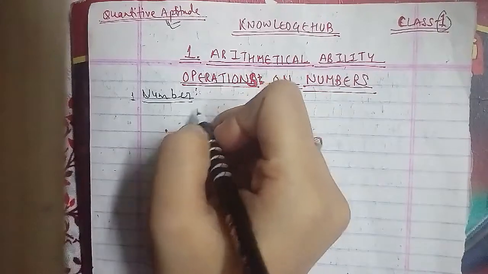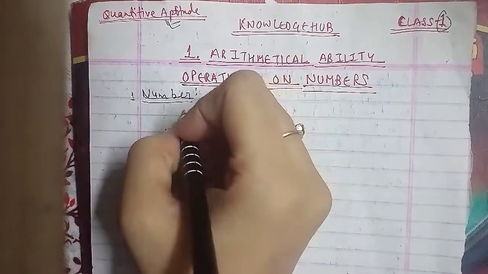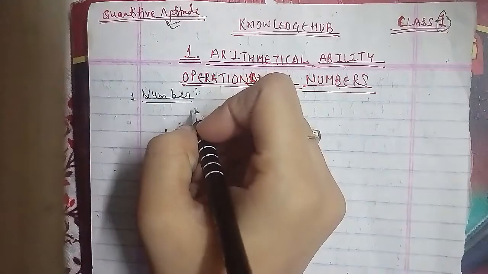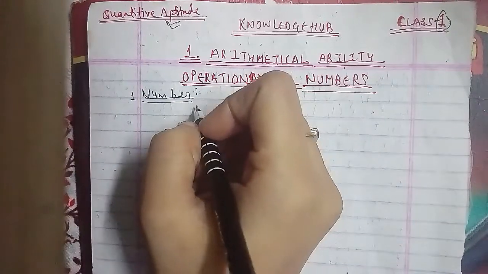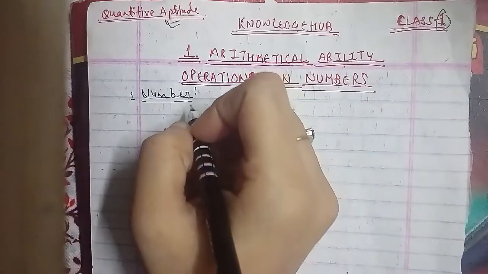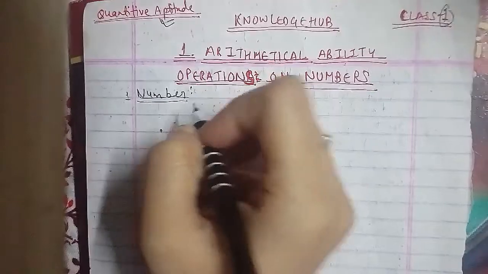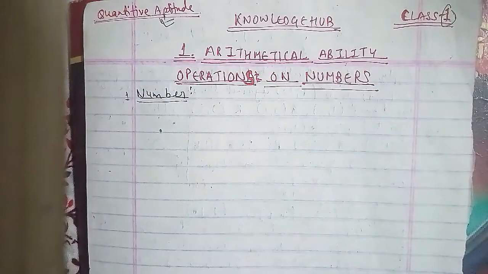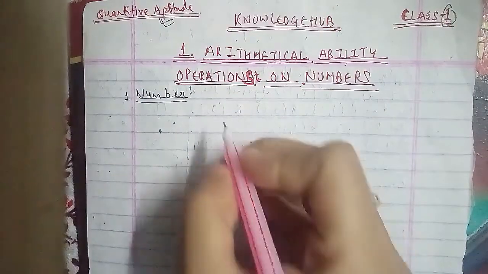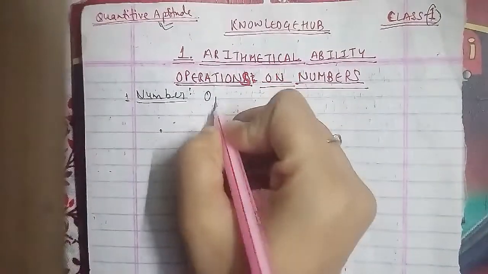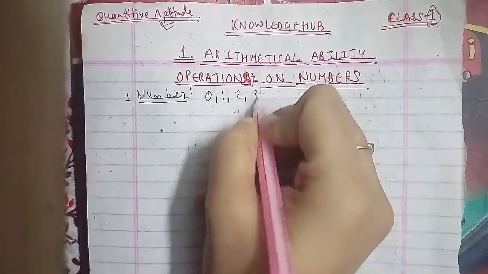Talking about numbers, in the Hindu Arabic system we have 10 digits, named 0, 1, 2, 3, 4, 5, 6, 7, 8 and 9.